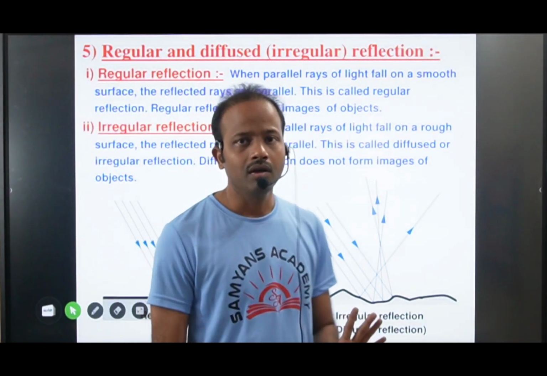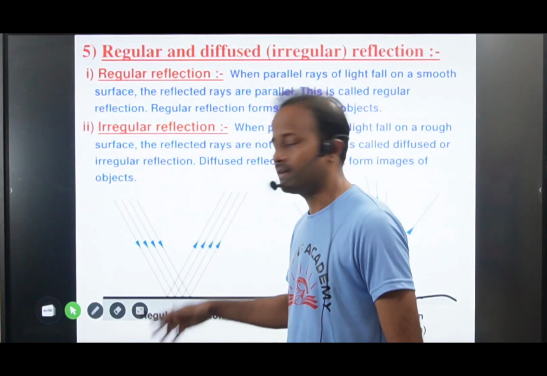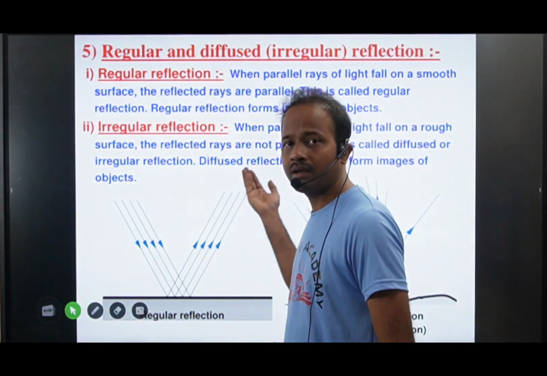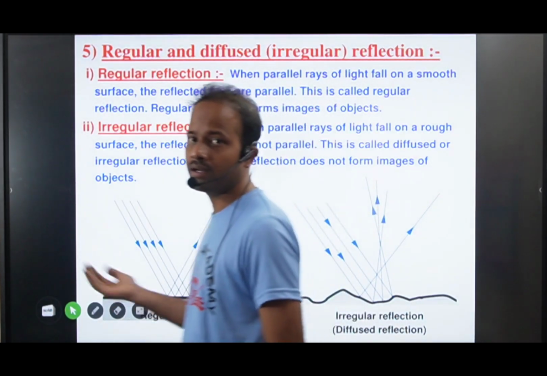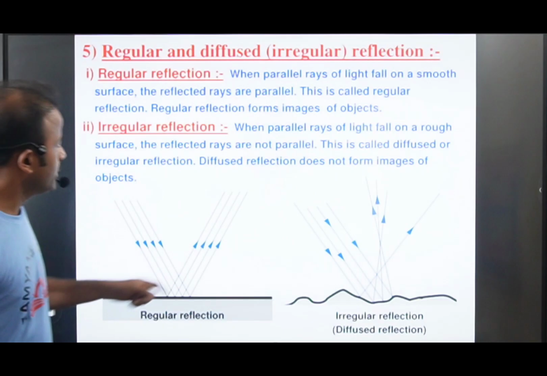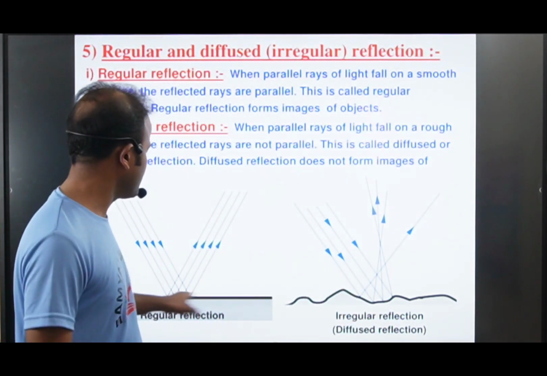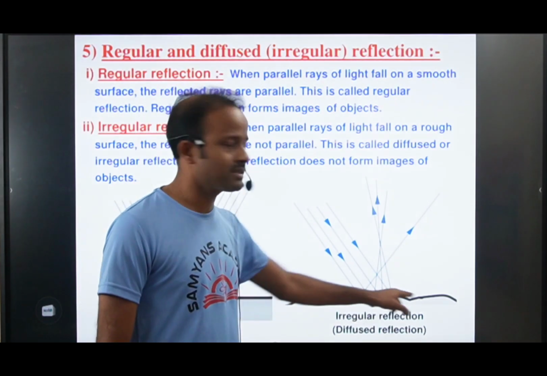Is it clear? Regular reflection means all incident rays are parallel, and after reflection they also come back parallel. Now when you observe this here, this surface is not plain like that. This is an irregular surface.